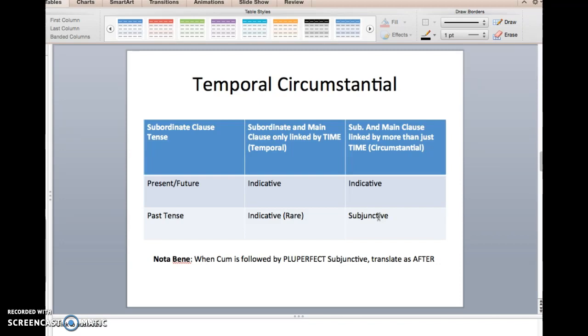So this is a lot of abstract ideas. It might be confusing, but I think trying it out with a couple of practice sentences might help clear things up. So let's take a look at those. Before I move on, I just want to emphasize here that when cum is followed by the pluperfect subjunctive, we translate cum as after. After we had read the book, we knew the ending.